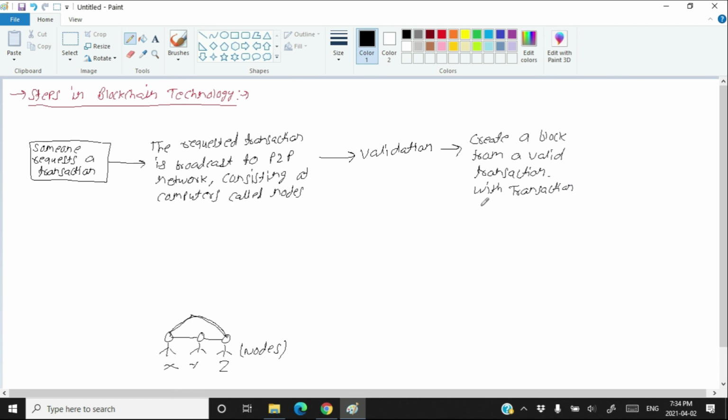And finally, add that block to the blockchain. So these are the steps of the blockchain technology.